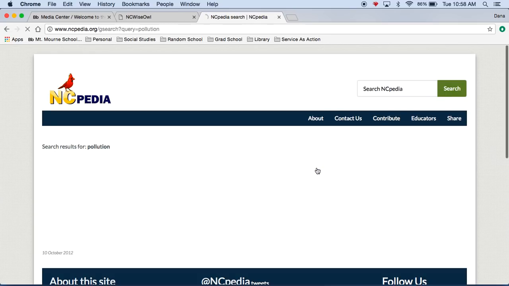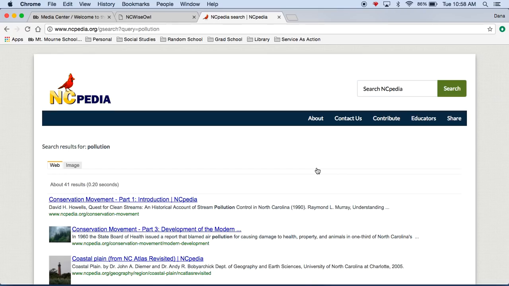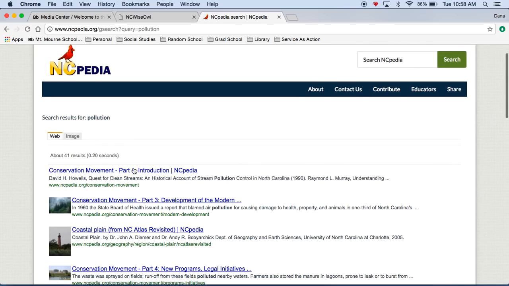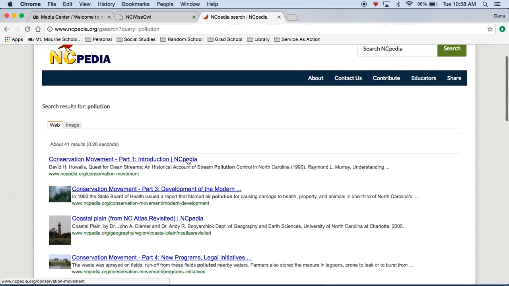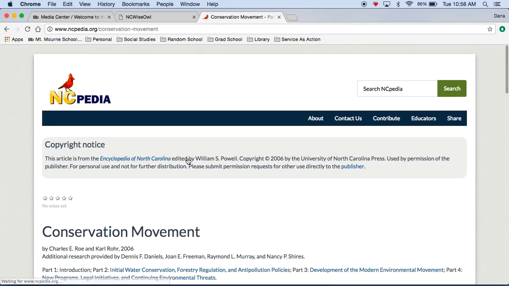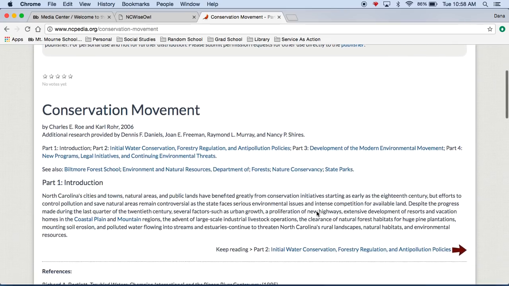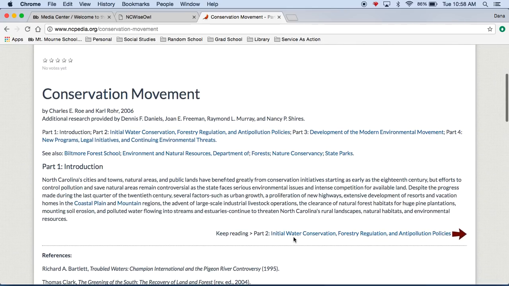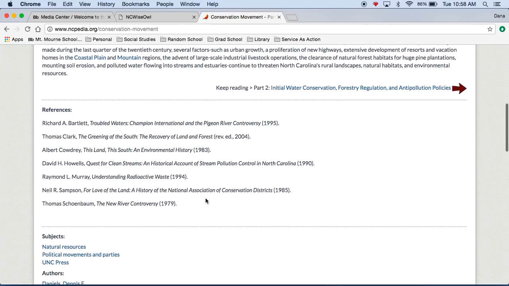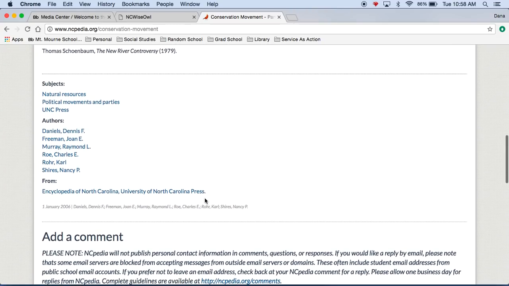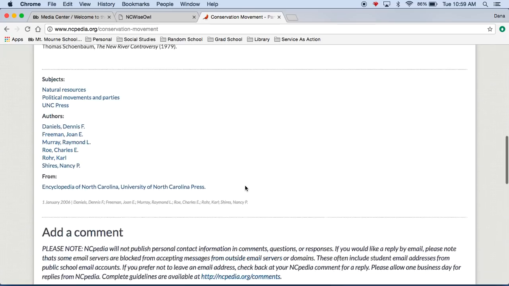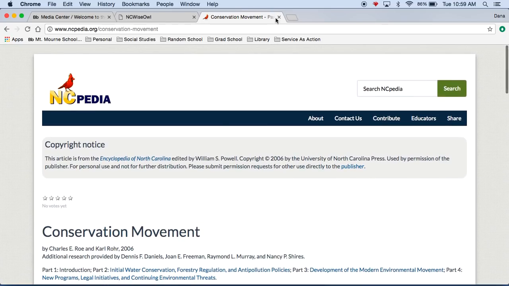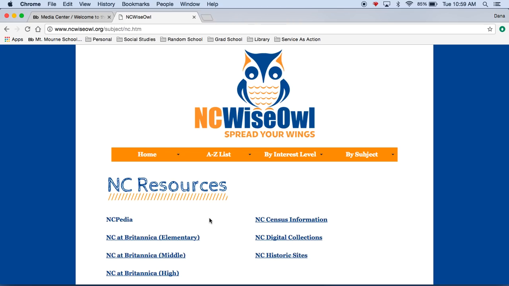I'm going to go search. Okay, and it gives me some articles and things that are happening in the state of North Carolina with my topic. Okay, and you can see I can keep reading here, but it gives me some references, and it gives me the citation here. Okay, so North Carolina Encyclopedia is a wonderful one to use.